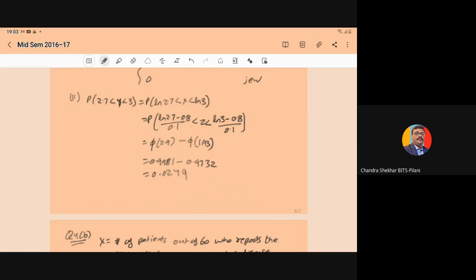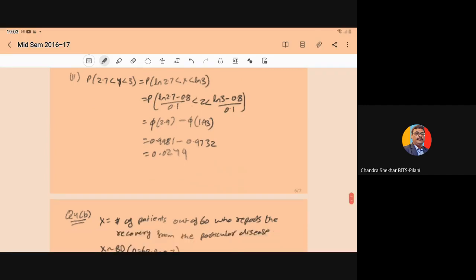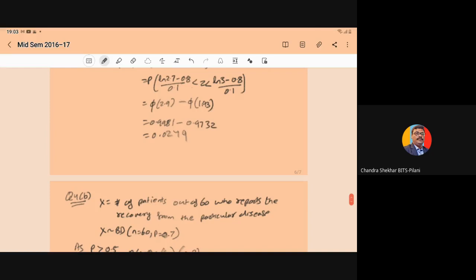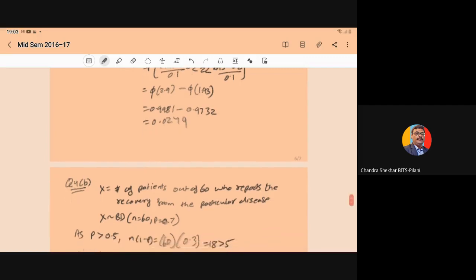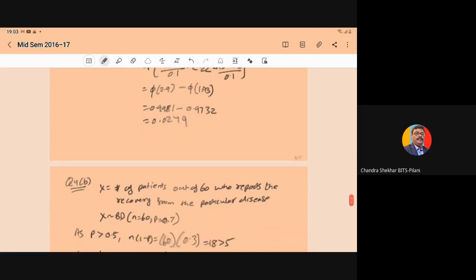If you solve, it will become phi of 2.9 minus phi of 1.93. When you see the tabular values, it is 0.9981 minus 0.9732, so the required probability will be 0.0249.